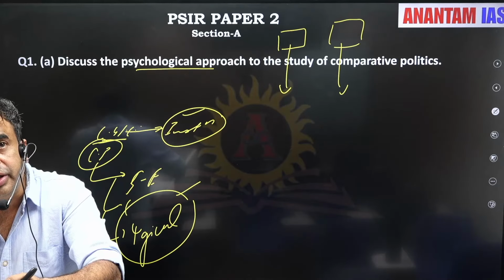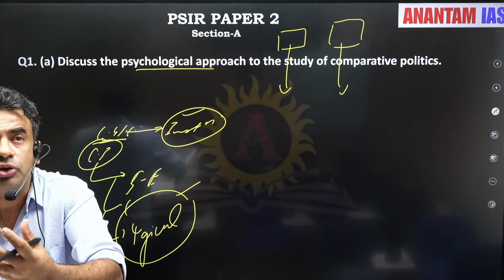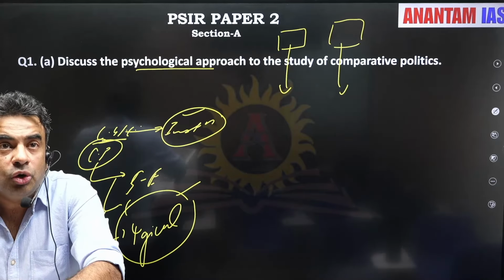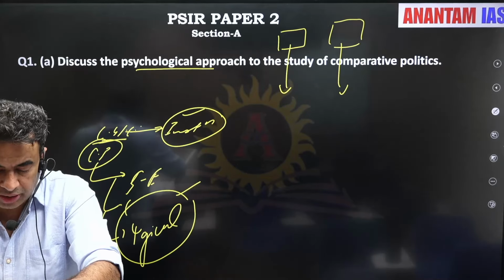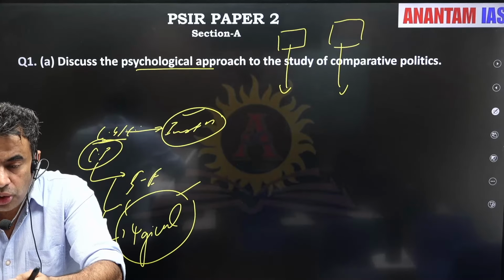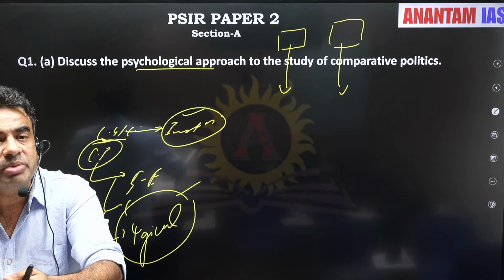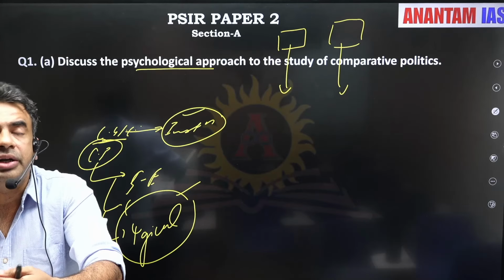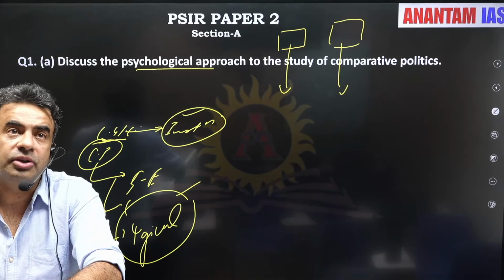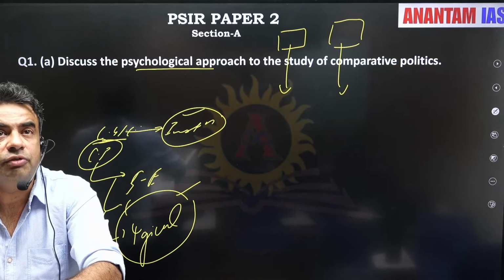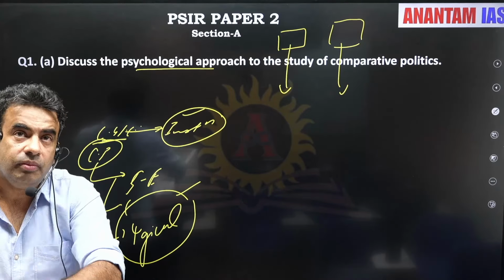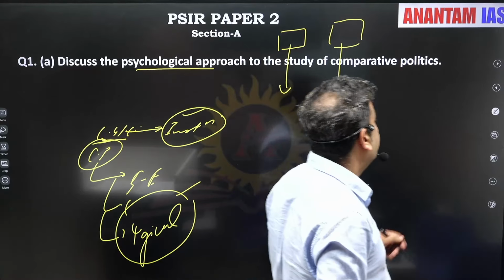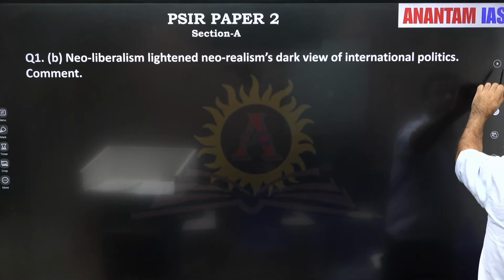And when we study the psychological factors also, then we are doing truly comparative politics. Studying beyond institutions and studying socio-economic, cultural, and psychological factors imparts comparativeness to comparative politics. So this will be the answer for this question. The first question itself was a bit tricky and out of league.